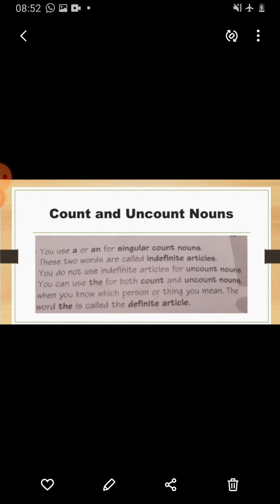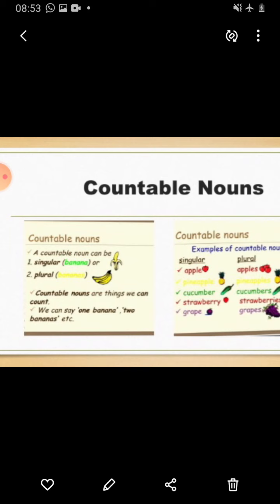You can use the for both count and uncount nouns. When you know which person or thing you mean, the word the is called the definite article. It means when we know about the person or thing, then we have to use the, the definite article. Now countable nouns, for example, a countable noun can be singular, banana, one banana,